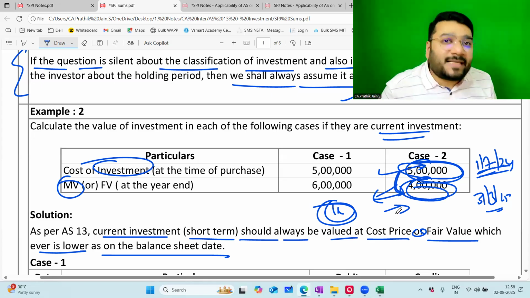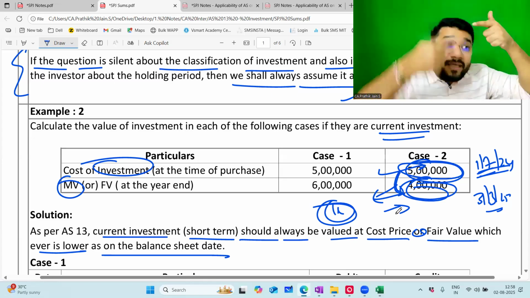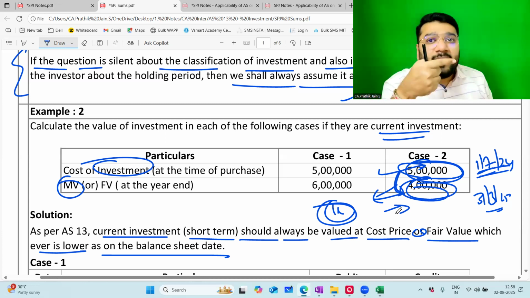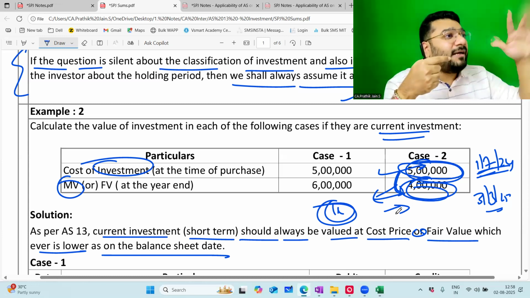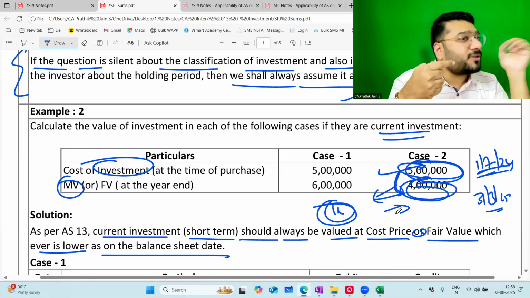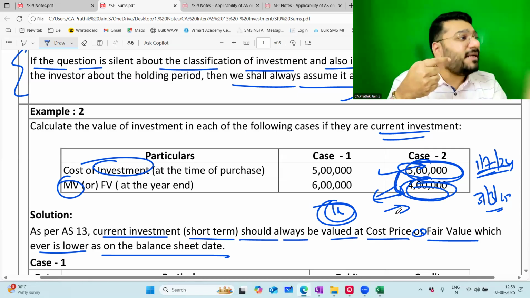Sir, investment is an asset. To increase asset, debit. To decrease asset, credit. So, investment to credit. What will I debit? Direct loss. P&L account debit. You book the loss. You are booking the loss.